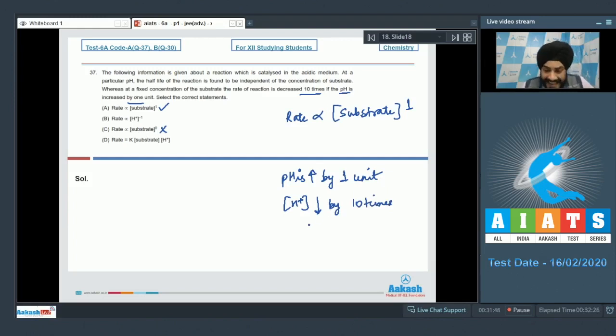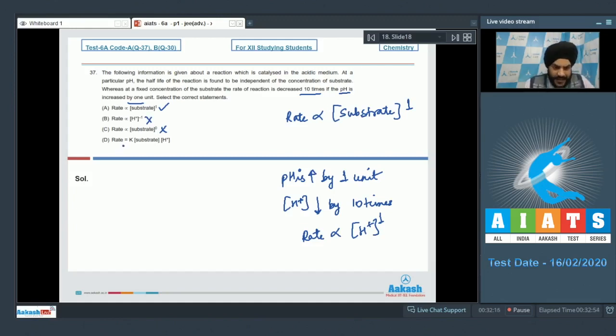So on decreasing the concentration of H plus ions by 10 times, the rate also decreases 10 times. So it must mean that the rate is again directly proportional to the concentration of H plus ions present. So rate is proportional to H plus concentration raised to the power 1. So we can see that option B is not correct.